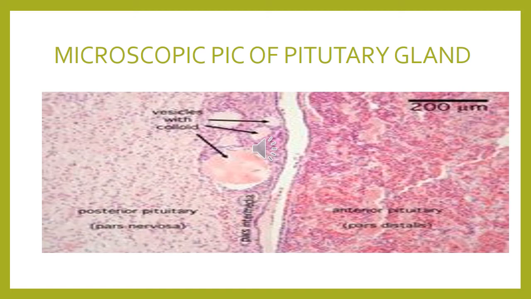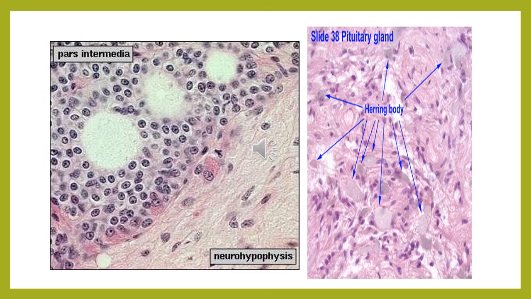Now coming over to the next slide. In this slide, on the left side, you see the pars intermedia. As I have told you, it is part of the adenohypophysis, and it is a thin zone which separates the adenohypophysis and the neurohypophysis.